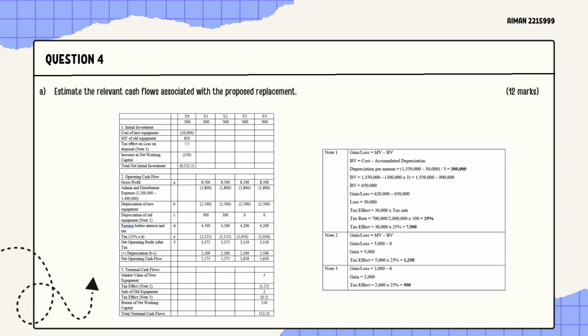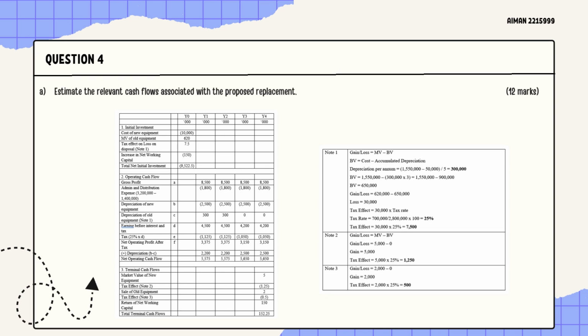So for the gross profit, they already provided in the table. And then for the admin and distribution expense, they said that the 1,400,000 from the admin and distribution expense earlier will be incurred even if the company decided to continue using the existing equipment AA. So in other words, it wants to imply that this 1,400,000 is actually a sunk cost.